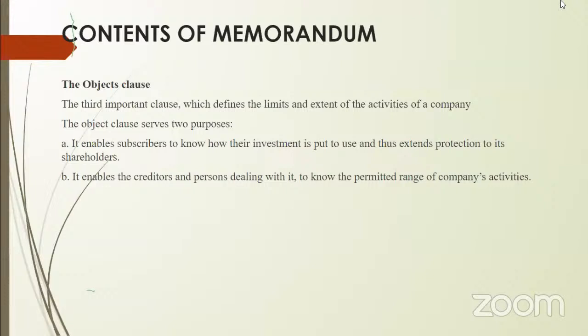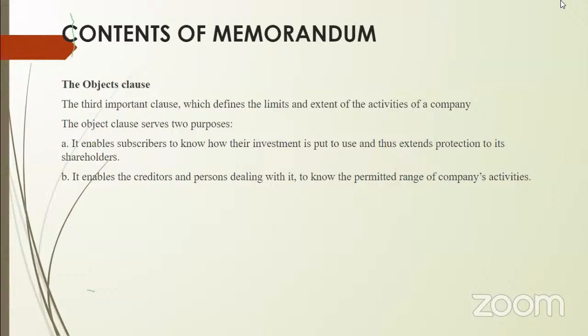So it shows the permitted range of activities of the company, how the company is going to operate, what their objective is, and what their goals, targets, vision and values are. All this will be known through this object clause. So the object clause has to be prepared with very great care and caution.